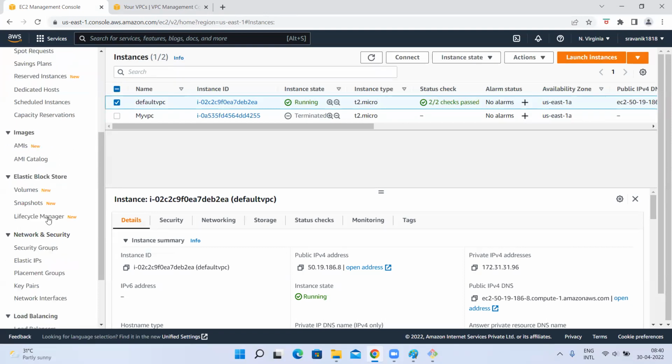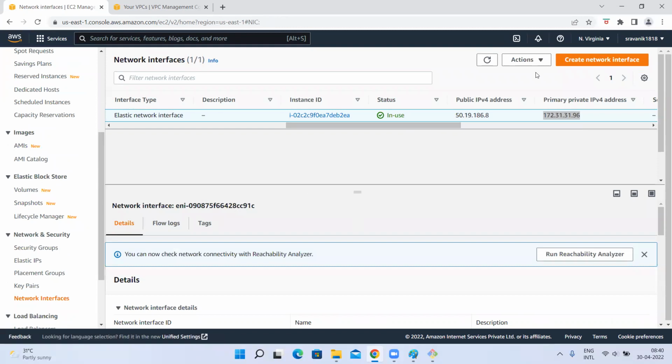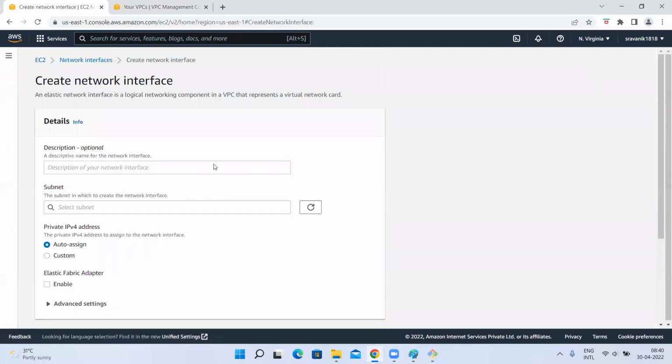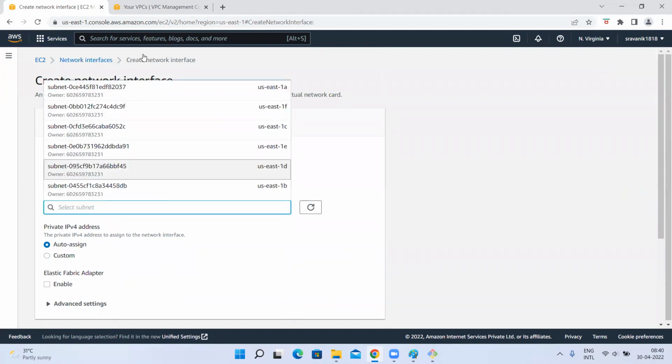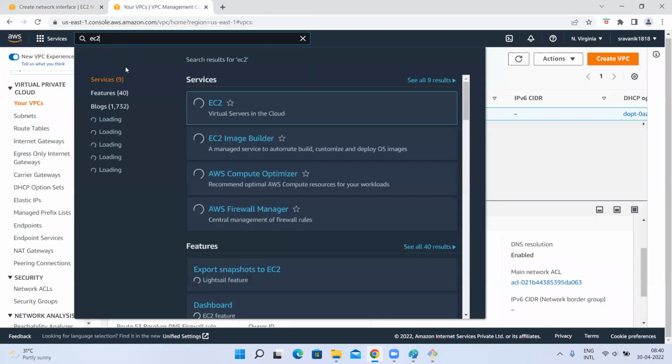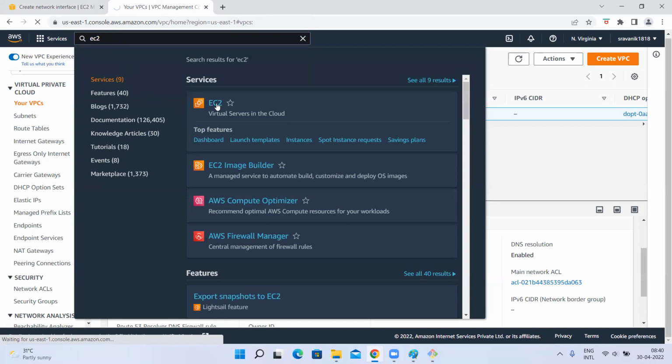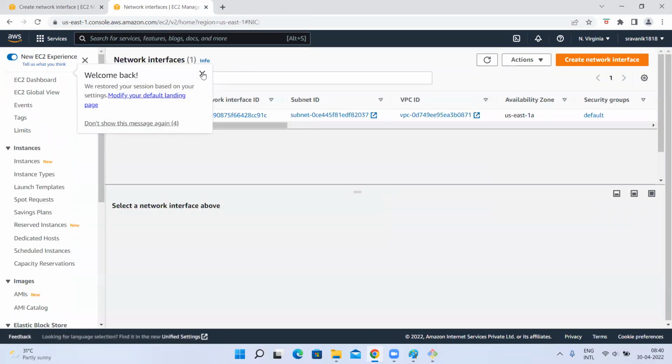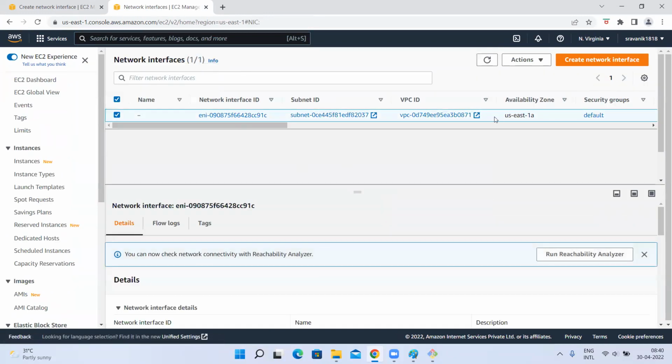So how to do this is go for network interfaces here, create network interface. ENI means Elastic Network Interface. Give some description, demo purpose. Okay, which subnet? So you need to check where your EC2 instance is. Let me check, my instance is in which subnet. So this is in US East 1A availability zone.